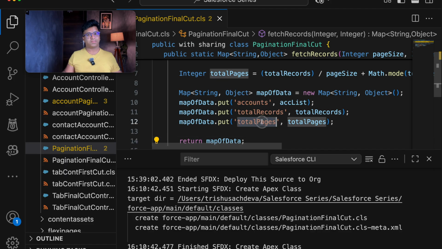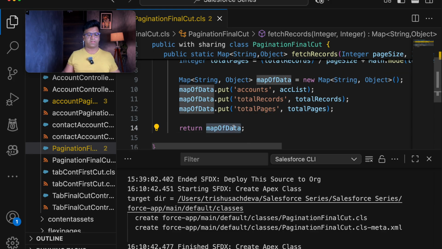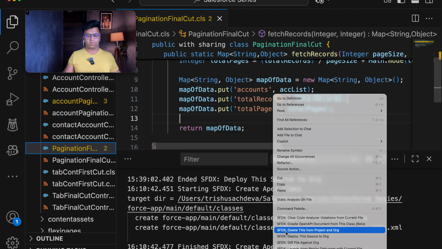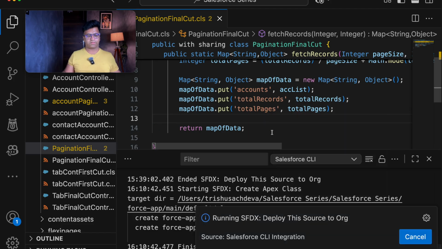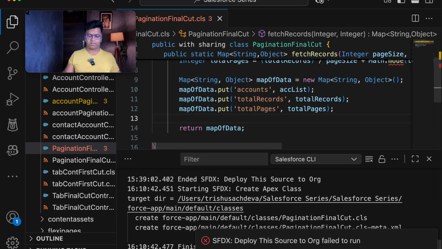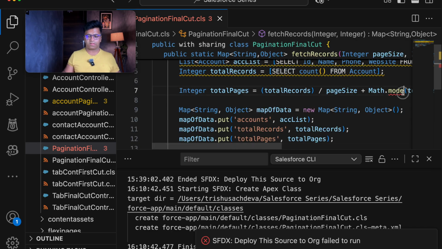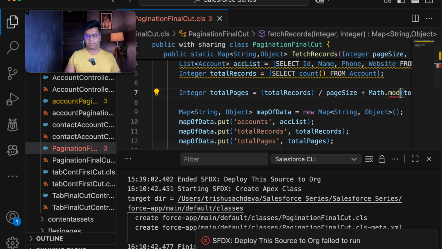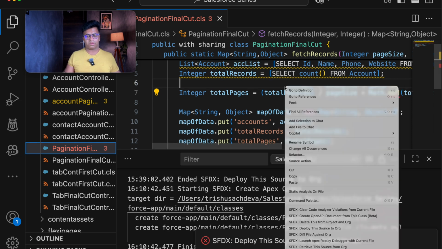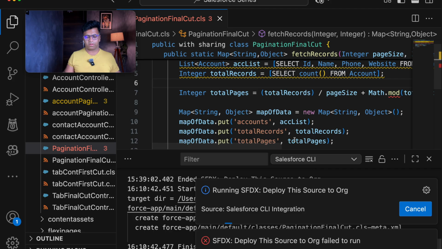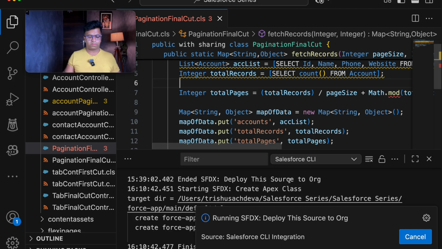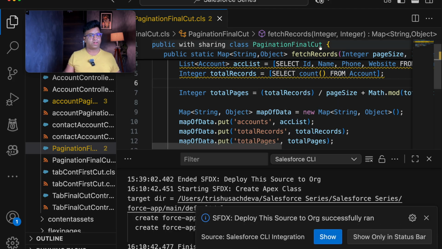So I hope everyone is clear, since this will act as a parameter in our JavaScript, where we will be picking the data and further we are returning this value. Once this is done, we will just be deploying this. So let's deploy this out and check if our class is getting deployed or if there is some issue here. So let's check where we are facing the issue. I think it is MOD. It is not MODE. So let's again deploy this out. So I hope now this will get deployed. So let's wait for a second. Now our class has been deployed.